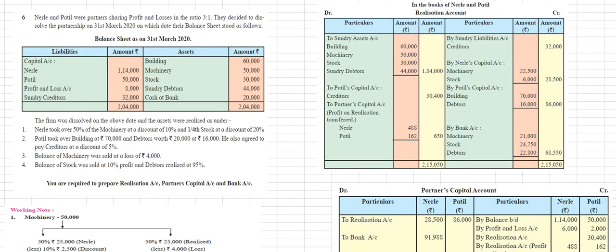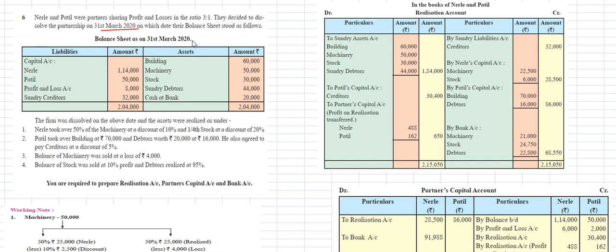Hi students, in the sixth chapter, this is the sixth problem on the dissolution of the firm. Nele and Patil were partners sharing profit and losses in the ratio of 3 to 1. They decided to dissolve the partnership on 31st March 2020, on which date their balance sheet stood as follows.